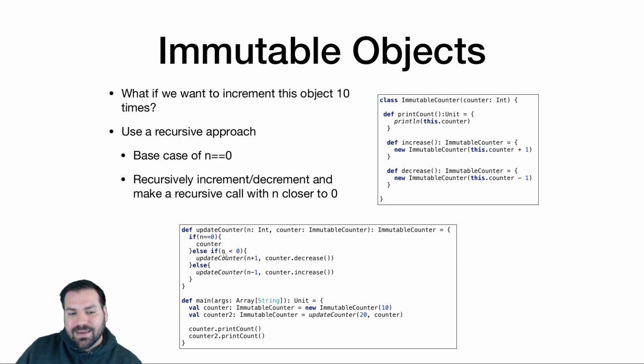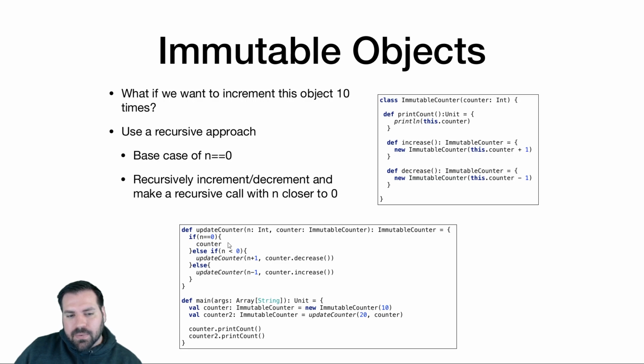So if n is negative, we're going to call update counter, make the recursive call, and then change our parameters in such a way that our logic is going to be sound and we're getting closer to the base case. So update counter, our recursive call. If we say n is negative 20 here, actually let me use the positive example because it'll be more clear with our example here. So if it's negative, we're gonna decrease and increase n. But if it's positive, let me explain it through the positive example.